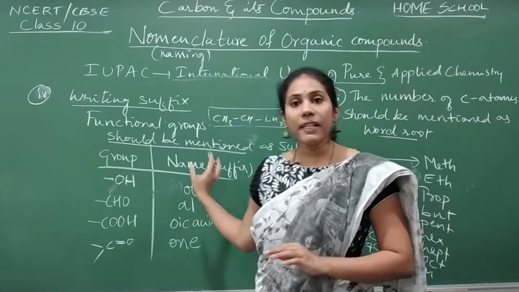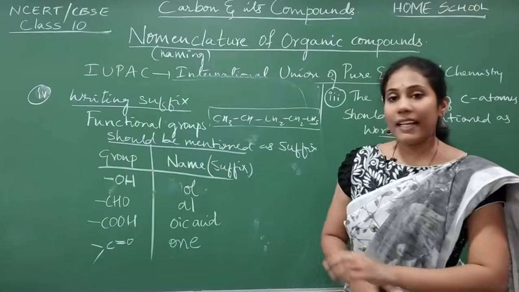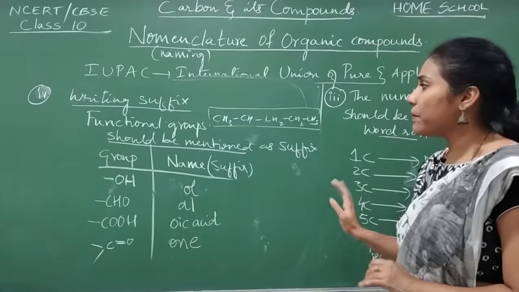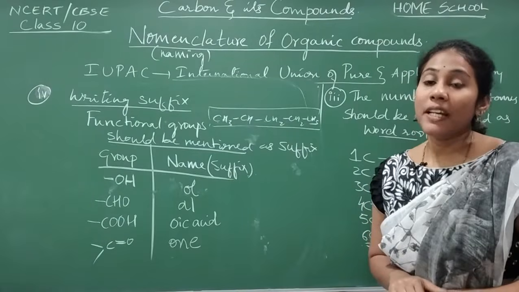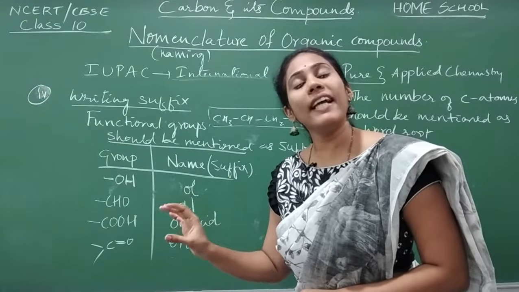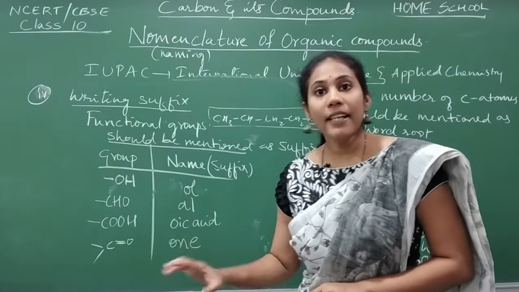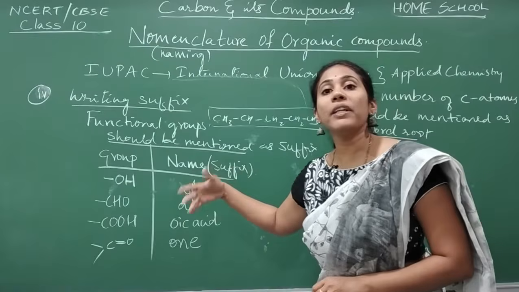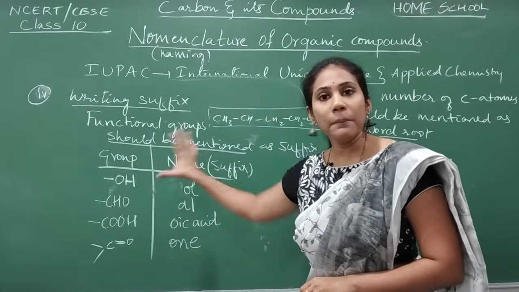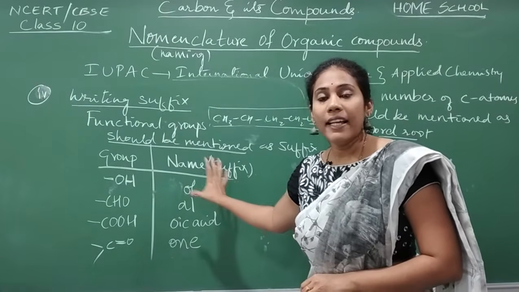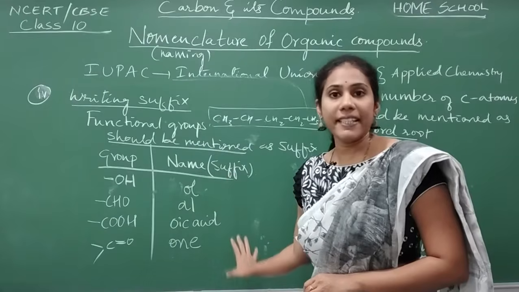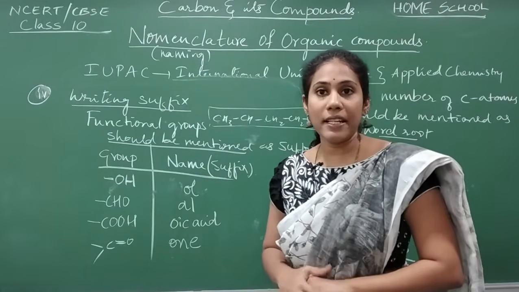So this is how you must know what should be written as first name, what should be written as middle name, and what should be written as the last name. This is very basic information that you should remember. Now we will study some more rules with the help of examples. We will try to give a name for different organic compounds. Formula will be given, elaborate shortcut structure will be given.